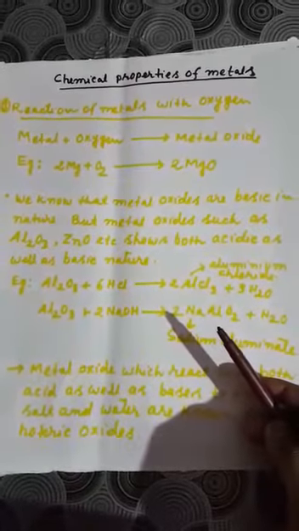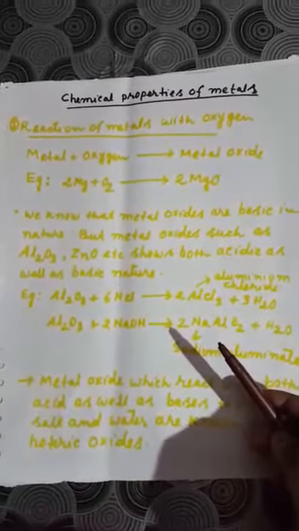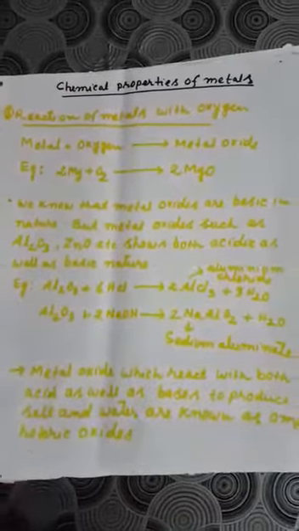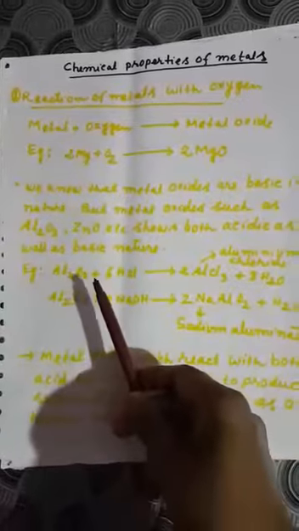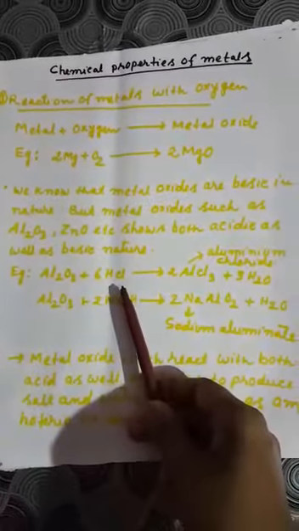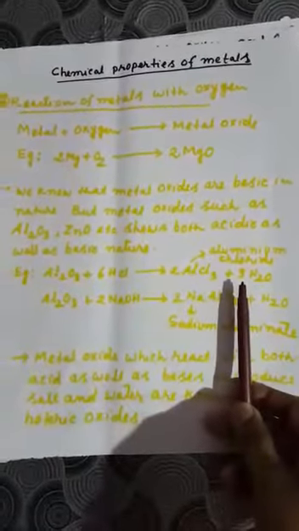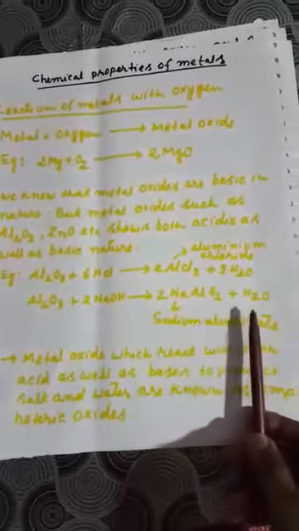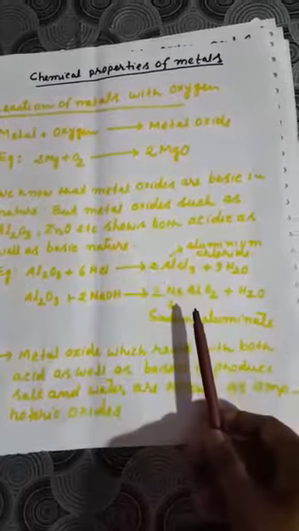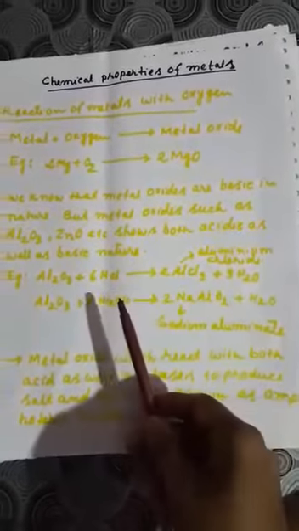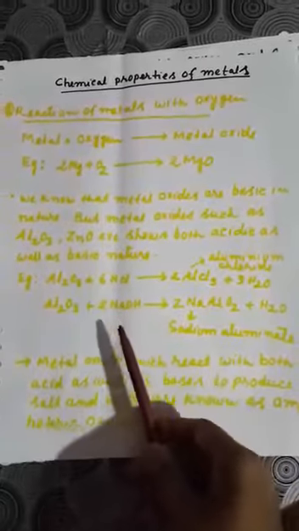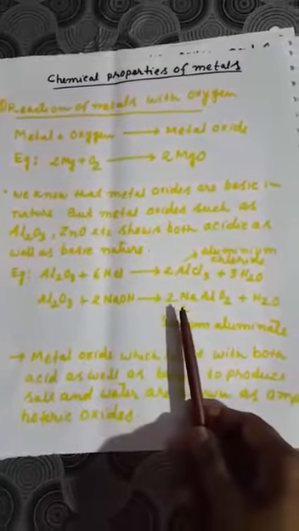So that is the general case, but some metallic oxides like aluminum oxide and zinc oxide show both acidic as well as basic nature. For example, aluminum oxide can react with an acid like hydrochloric acid, giving aluminum chloride and water. At the same time, it can react with a base also and gives sodium aluminate and water. That means it gives salt and water by reaction with both acids and bases. Similarly, zinc oxide will also give similar reactions.